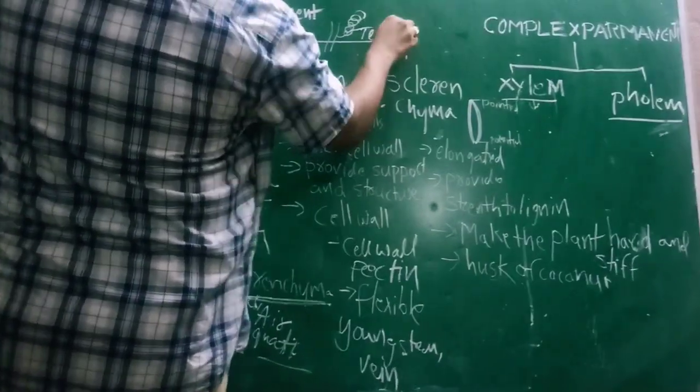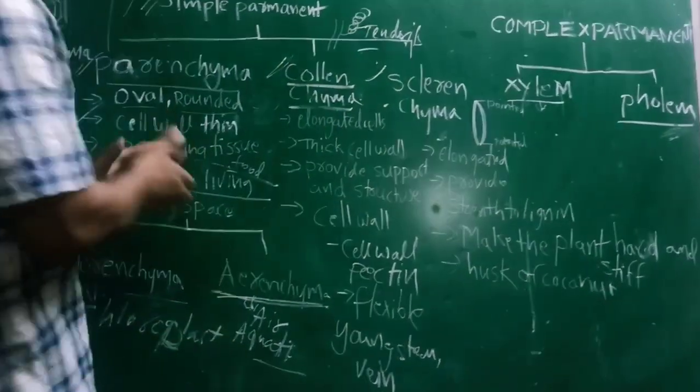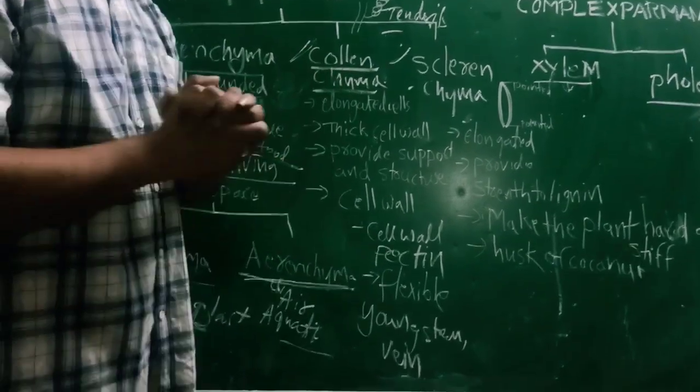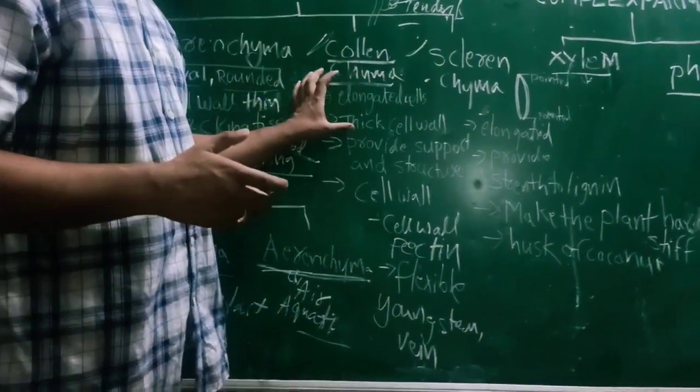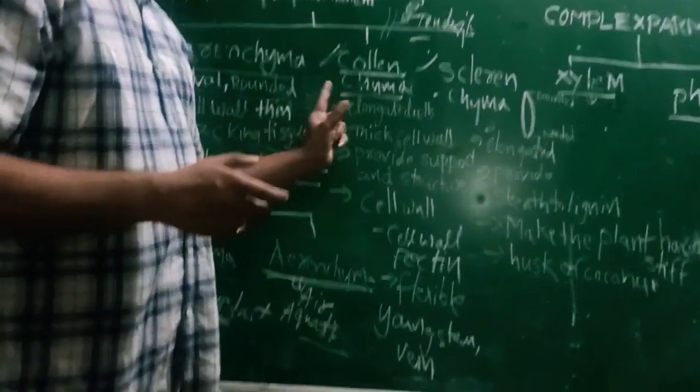In these tendrils, in that stem, collenchyma tissue is there. What is collenchyma tissue? Collenchyma tissue is the flexible tissue. What is the meaning of flexibility?